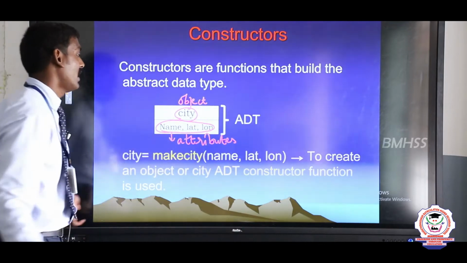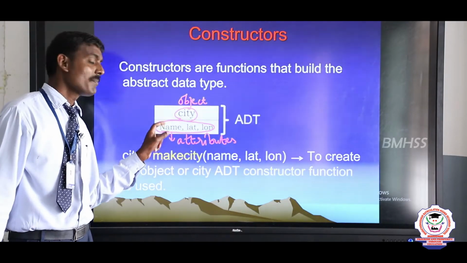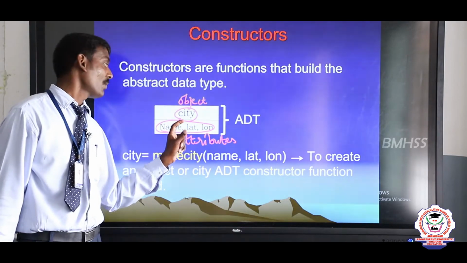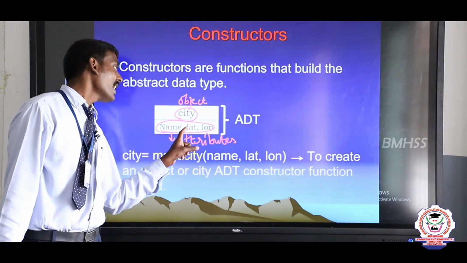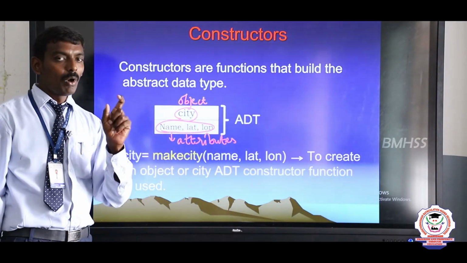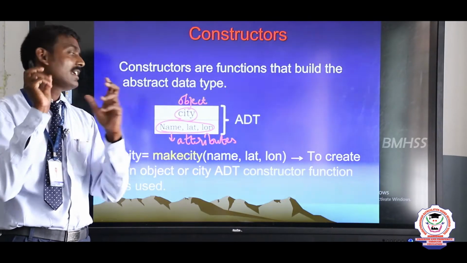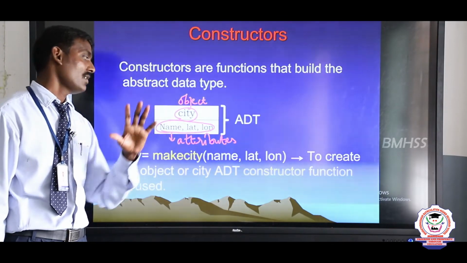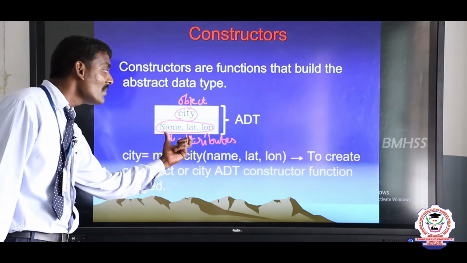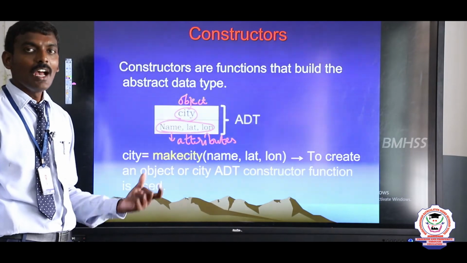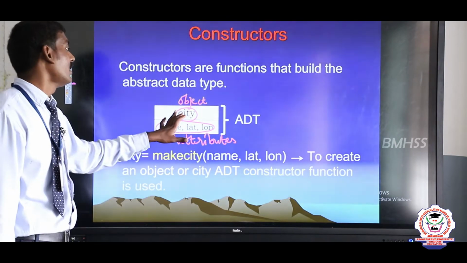That means name for a particular city, for example, Arakonam is the name of a city. Latitude and longitude: in the globe, we have maintained degrees, that is called latitude location and longitude location. These are the parameters we want to use to create an object for that city object.